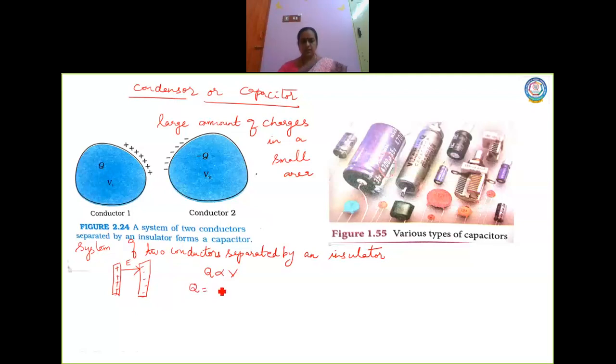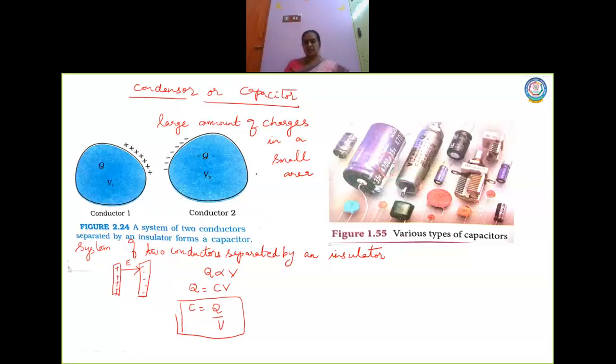So when I replace this proportionality with a constant called C, I can also write C as Q by V, which is nothing but the capacitance of a conductor. The ratio of Q by V is a constant, and that constant you call the capacitance of the conductor.